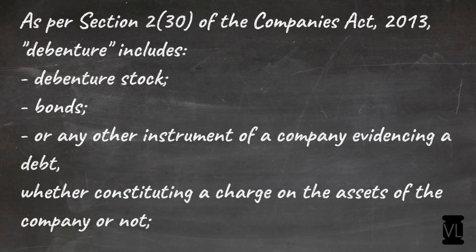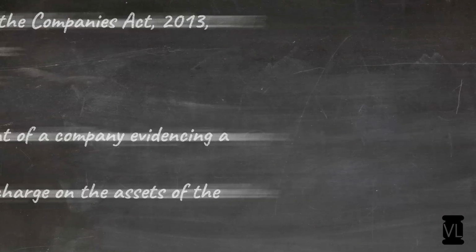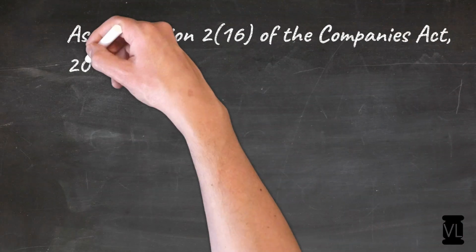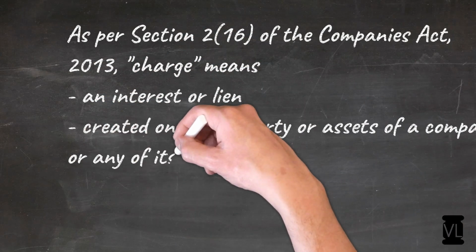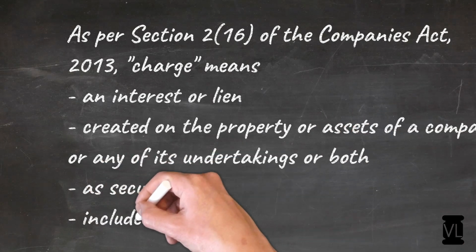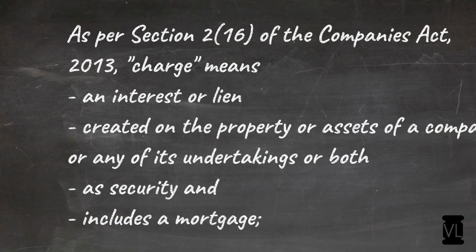And such an instrument or bond or debenture stock may or may not constitute a charge on the assets of the company. So what is the meaning of charge? Let's learn that. Section 2 subsection 16 defines the term charge as an interest or lien created on the property or assets of a company or any of its undertakings or both as security, and it includes a mortgage. So mortgage, lien or pledge, all these are creating interest over property of the company, and that is what is termed as a charge. So a debenture may or may not create charge on the assets of a company.